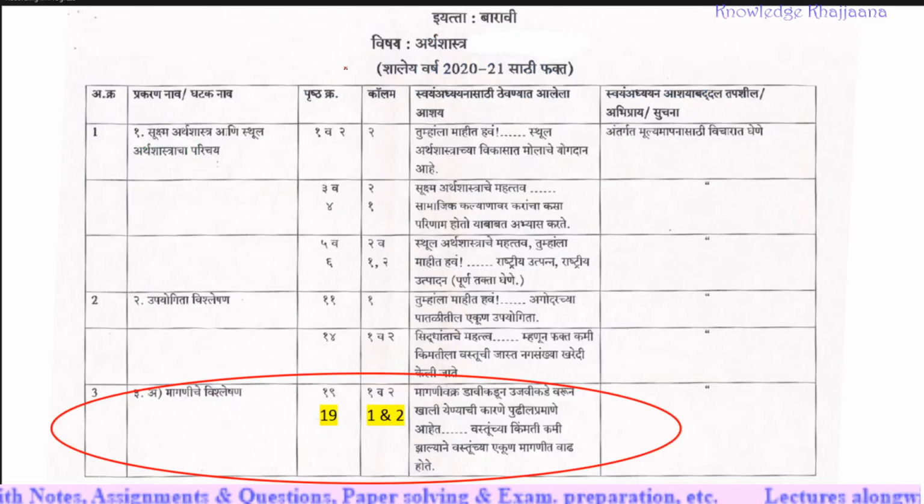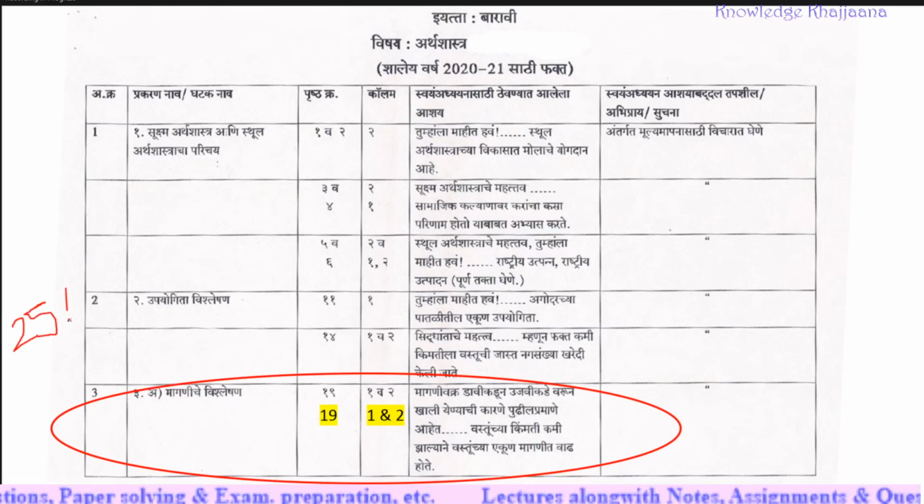See, as per the press note which has been released by the Maharashtra government this year, especially for the students who have been affected by coronavirus, 25% syllabus has been reduced. All of you know this thing. Now, as per this reduction, what has been kept for self-study from lesson number 3A is given on page number 19, column number 1 and 2.